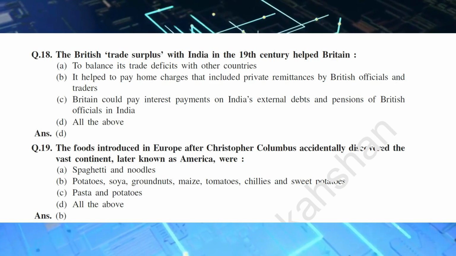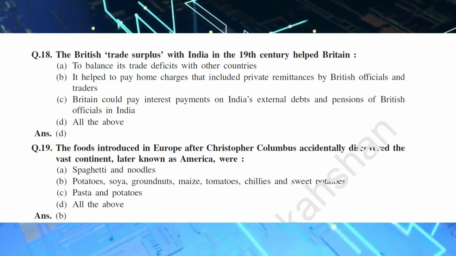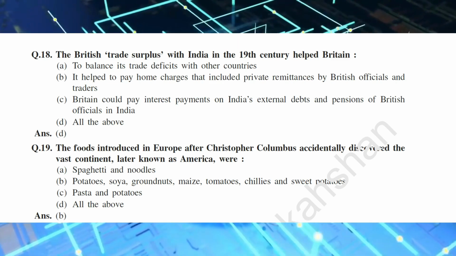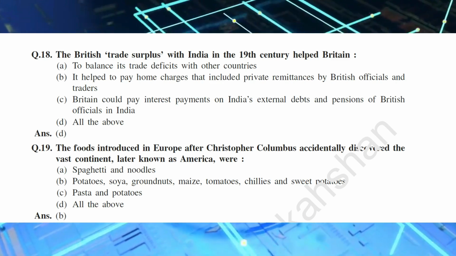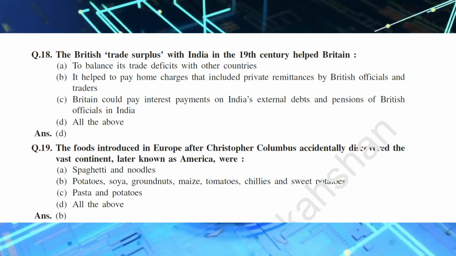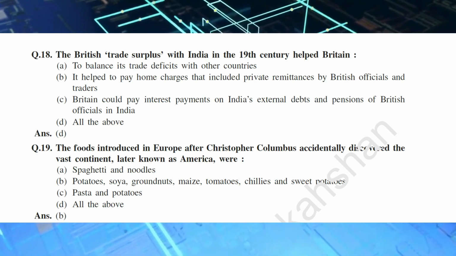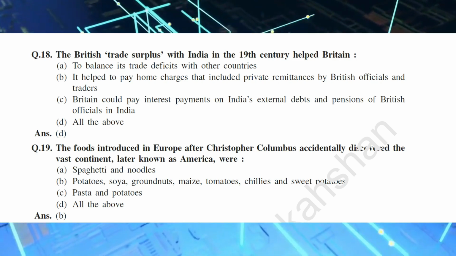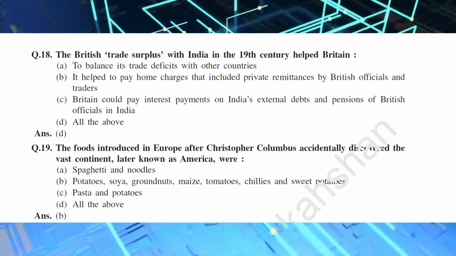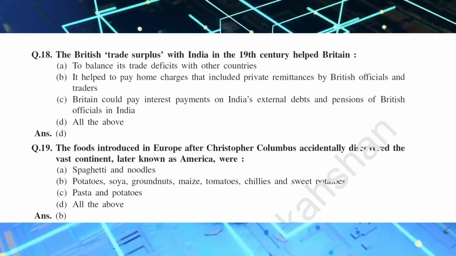Q.18. The British trade surplus with India in the 19th century helped Britain: A. to balance its trade deficits with other countries. B. It helped to pay home charges that included private remittances by British officials and traders. C. Britain could pay interest payments on India's external debts and pensions of British officials in India. D. All the above. And the answer is D.